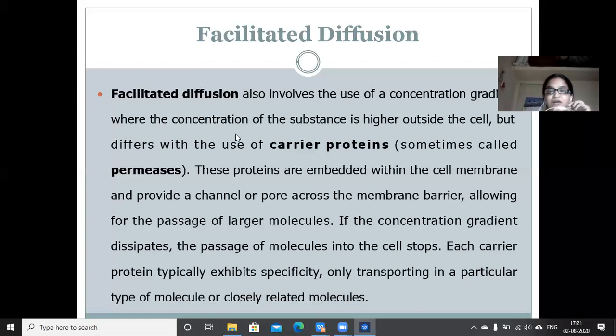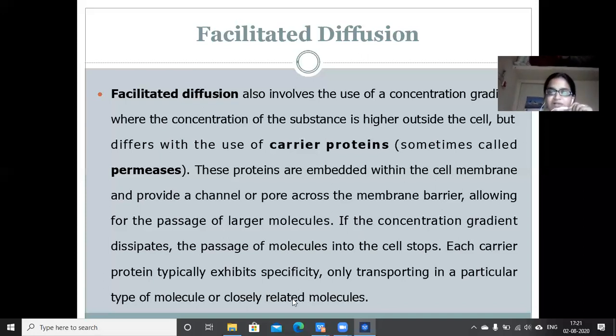Where are these carrier proteins located? They are located in the cell membrane, right? And what are they doing? They are providing a channel or pore across the membrane barrier, allowing for the passage of larger molecules, right? So they are present in the membrane and they are providing a channel for the movement of molecules from the outside of the cell to the inside of the cell.